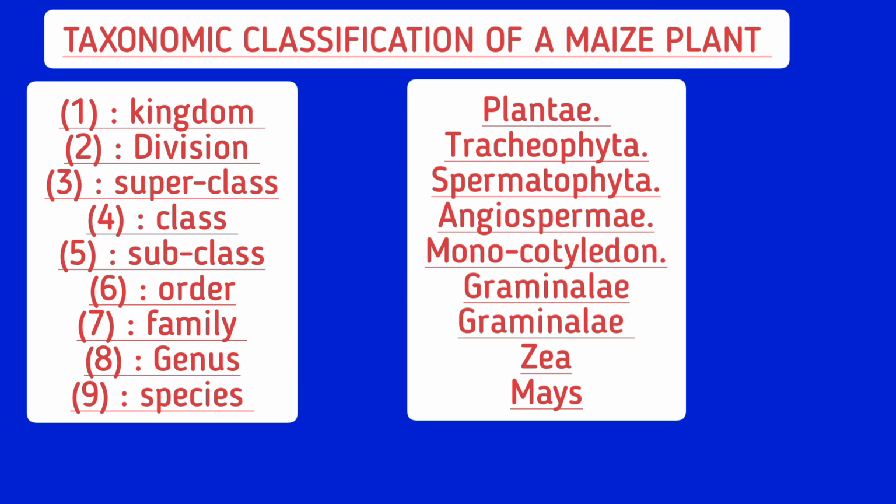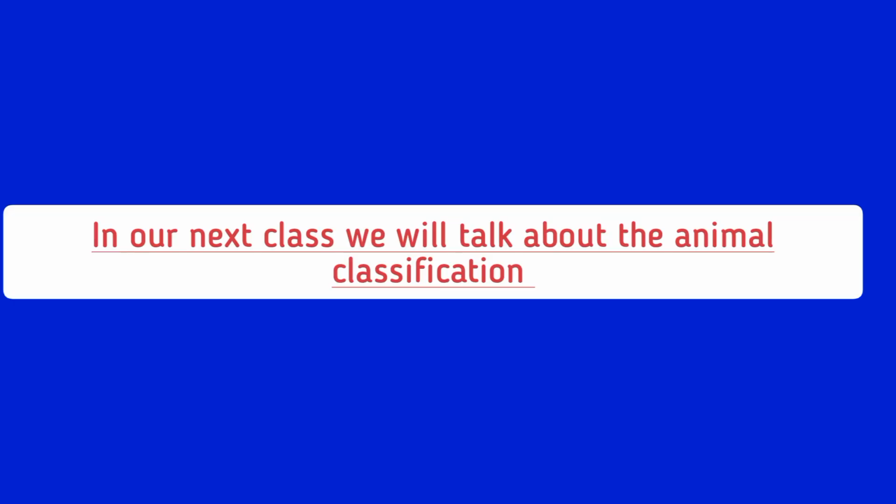Number 5, subclass, Monocotyledon. Number 6, order, Gramineae. Number 7, family, the same thing, Gramineae. Number 8, genus, which is Zea. And 9, species, mays. So when you are asked the biological name for maize, it is Zea mays.